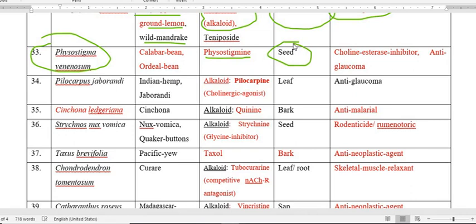And what is the property of this physostigmine? The mechanism of action of this constituent is to inhibit an enzyme within the body that we call acetylcholine esterase or choline esterase. So this enzyme is inhibited by physostigmine. So physostigmine is an inhibitor of this enzyme, and is also used to reduce the intraocular pressure. So we have to use it as an anti-glaucoma.